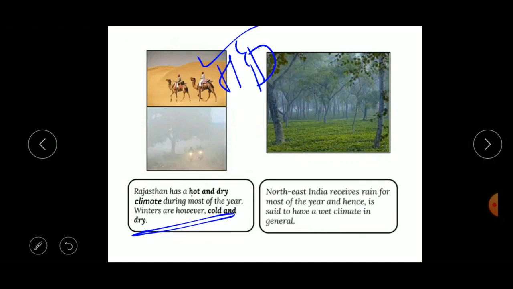and hence is said to have a wet climate in general. So Northeast India receives rainfall most of the year, so we can say that the climate of Northeast India is wet. It is having a wet climate. Understood, children?